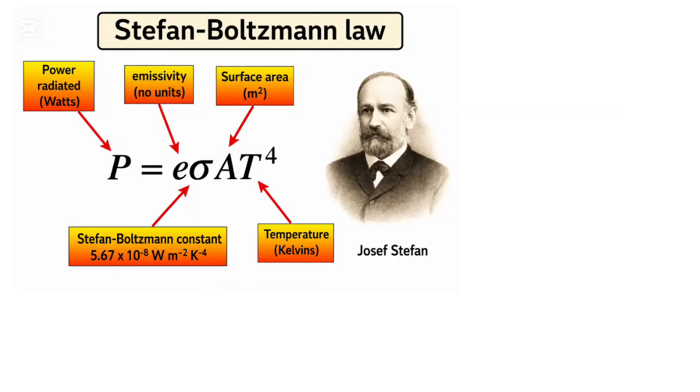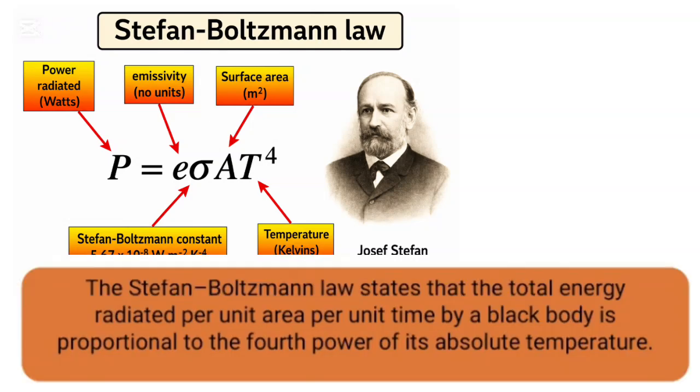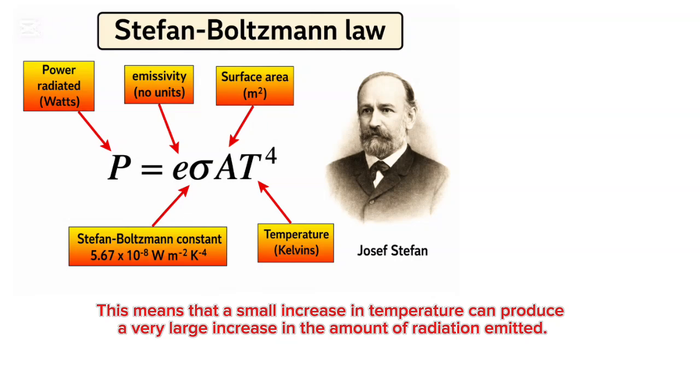Stefan-Boltzmann law. The Stefan-Boltzmann law states that the total energy radiated per unit area per unit time by a blackbody is proportional to the fourth power of its absolute temperature. This means that a small increase in temperature can produce a very large increase in the amount of radiation emitted.